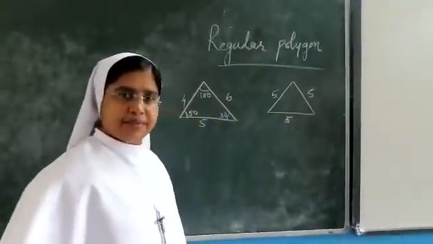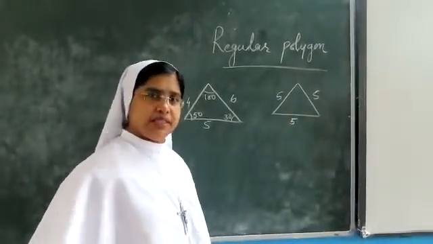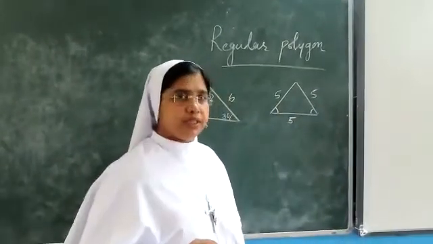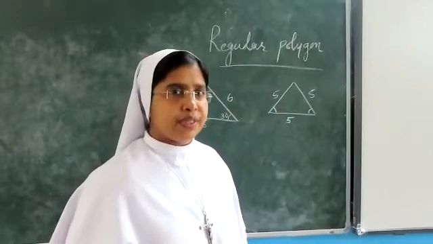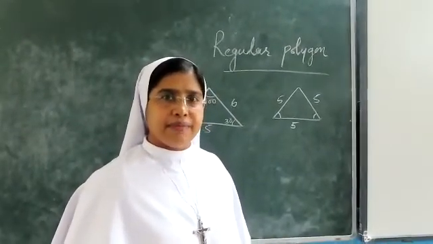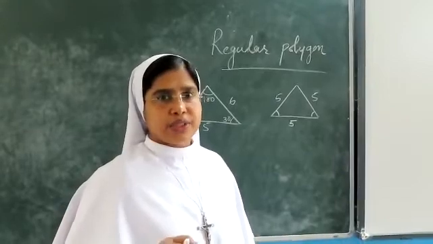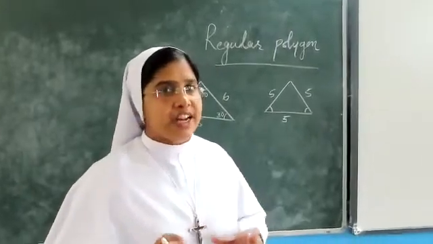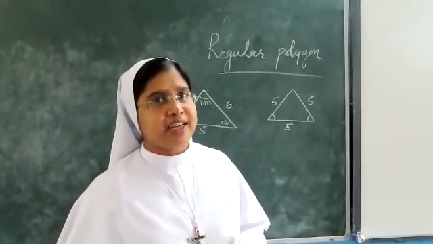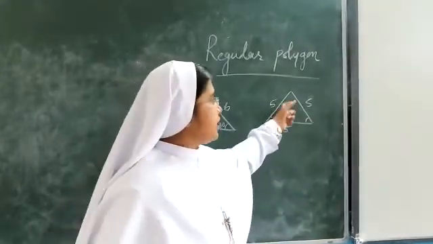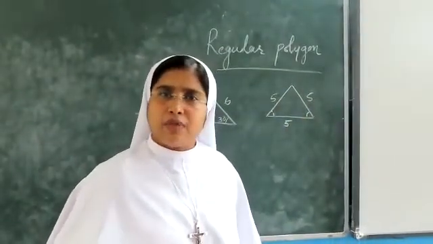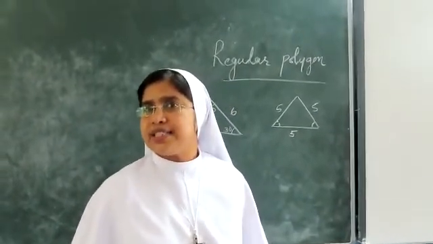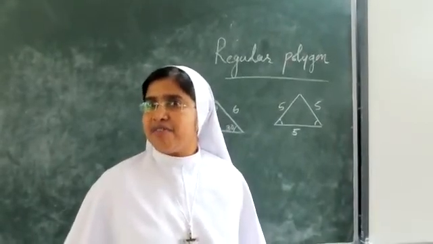All the sides are the same, right? All are 5 centimeters. Now, we have studied in the first chapter about equal triangles. Do you remember? If all the sides are the same, then their angles are also the same, or if the angles are the same. Now we say equilateral triangle. Do you remember what an equilateral triangle is? All three sides and all three angles are the same. Because the sum of the angles of a triangle is how much? 180 degrees.